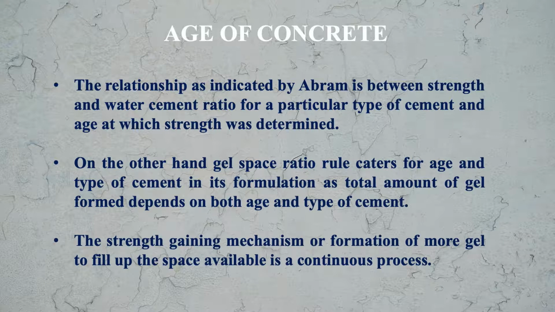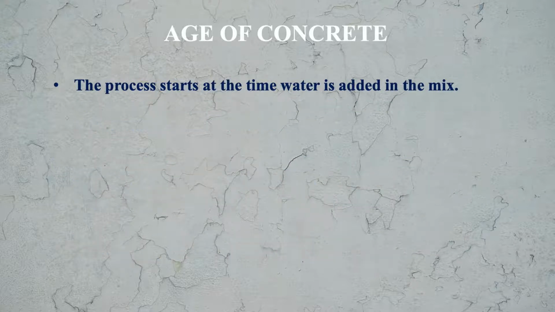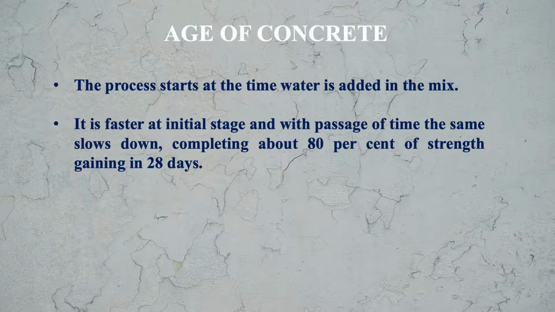The strength gaining mechanism, or formation of more gel to fill up the space available, is a continuous process, means it goes on. The process starts at the time water is added in the mix. It is faster at initial stage, and with passage of time the same slows down, completing about 80% of strength gaining in 28 days. Means in 28 days concrete gains its 80% of the ultimate strength.